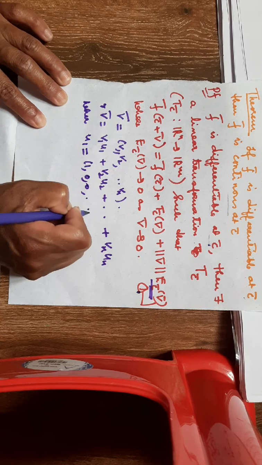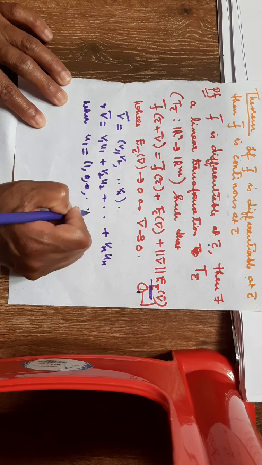U2 will be equal to (0, 1, 0, ...), only in the second coordinate the entry is 1, and elsewhere it is 0. Similarly Un will be equal to (0, 0, ..., 1), in the nth coordinate the entry is 1, otherwise it is 0 throughout.